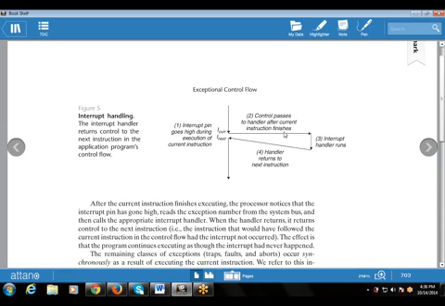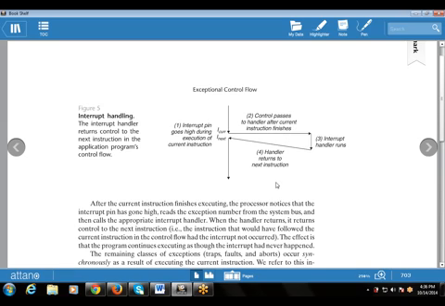Suppose I'm using 5 instructions and my current instruction is the second instruction. Then automatically control passes to the next instruction. Now the interrupt handler runs. It is the duty of the interrupt handler to handle the interrupt. The next point says the handler returns to the next instruction. That is, when the interrupt handler has handled the interrupt and the execution is over, the handler returns the position of the cursor to the next instruction.